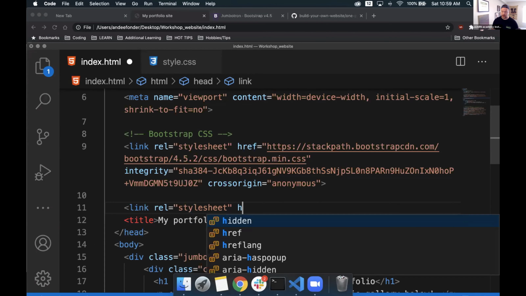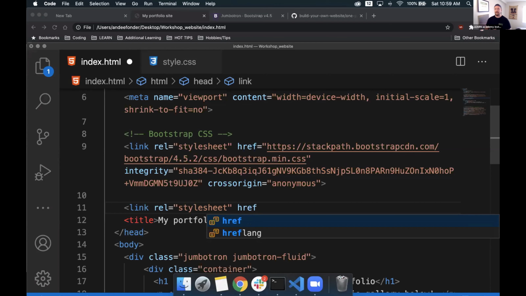So we give it an href. Href stands for hypertext reference. All this is doing is telling it, hey, this is where we can find the file that we're going to be importing in. So we tell it href. We follow it up with an equal sign. If we're actually just watching up here, it's basically the exact same thing. And then we're going to open it with some more quotes.